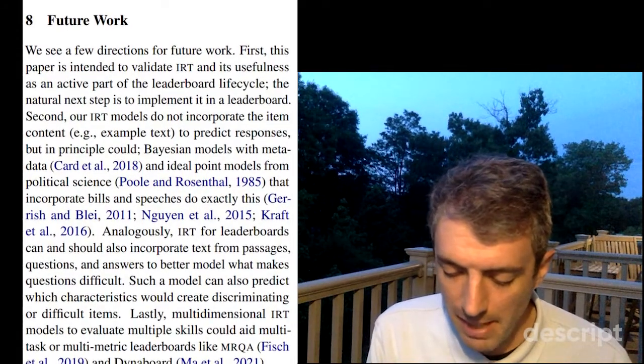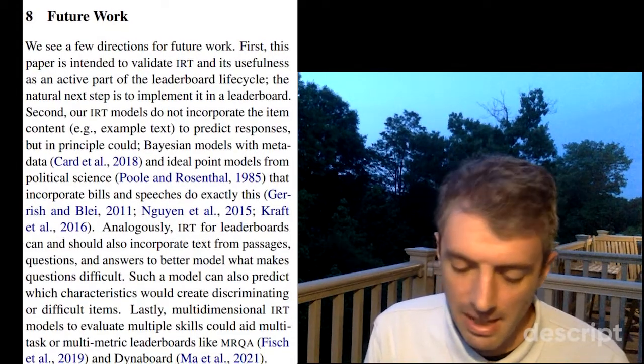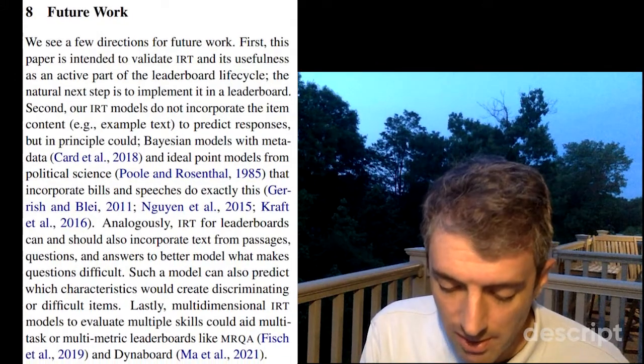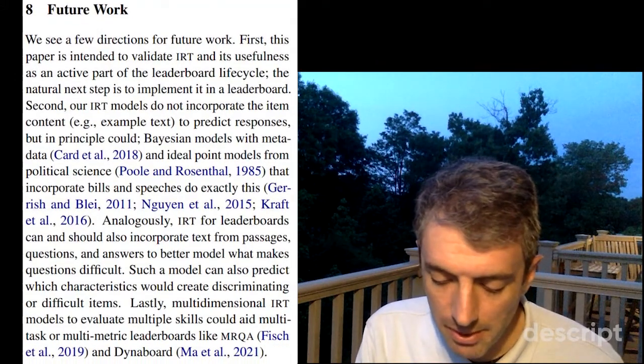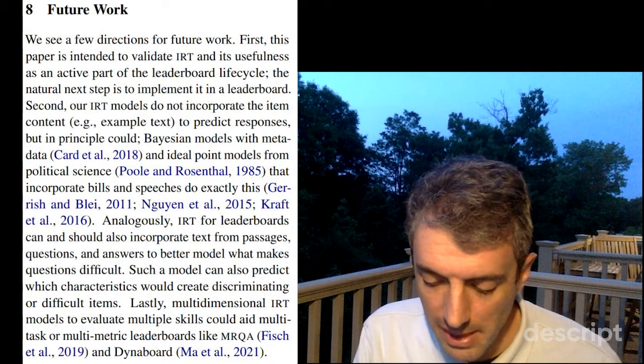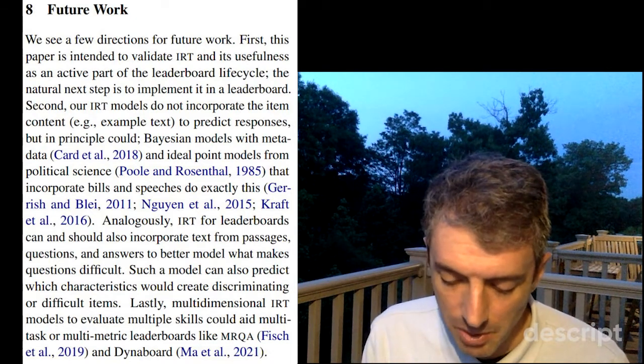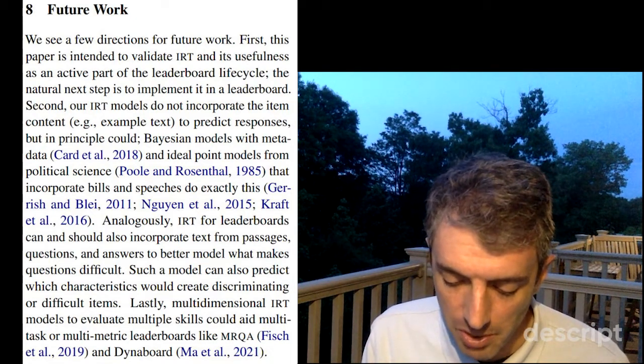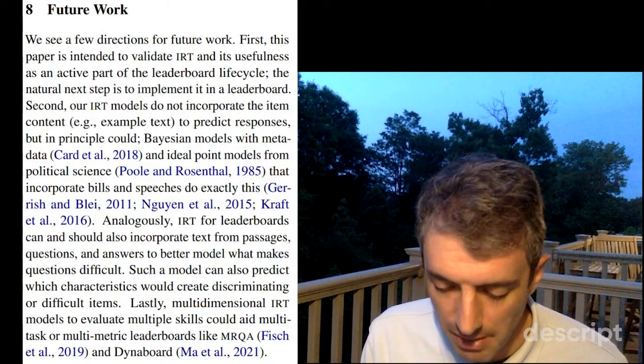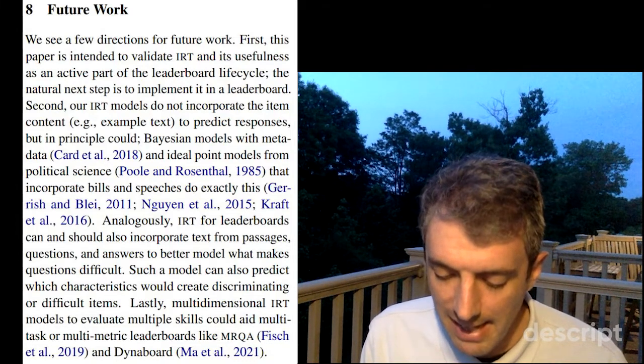incorporate text from passages, questions, and answers to better model what makes questions difficult. Such a model can also predict what characteristics would create discriminating or difficult items. Lastly, multidimensional IRT models to evaluate multiple skills could aid multitask or multi-metric leaderboards like MRQA and Dynaboard.